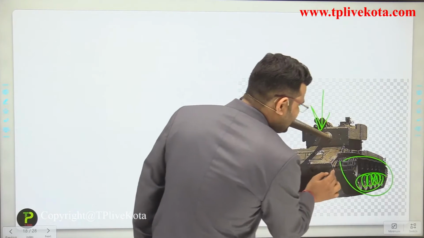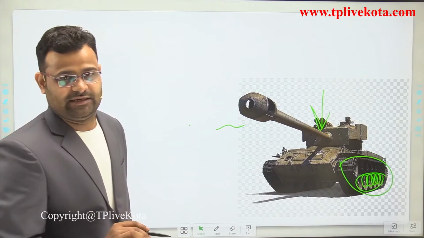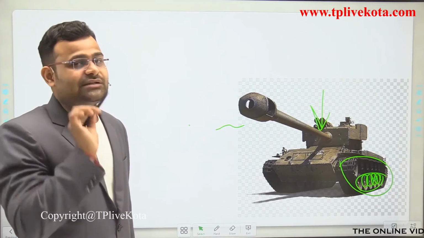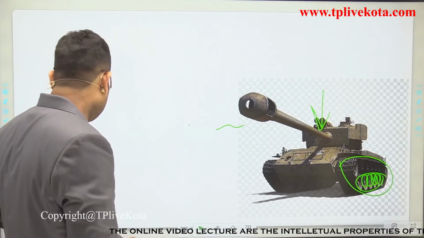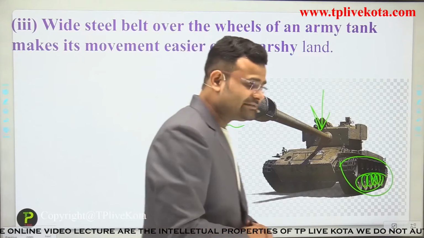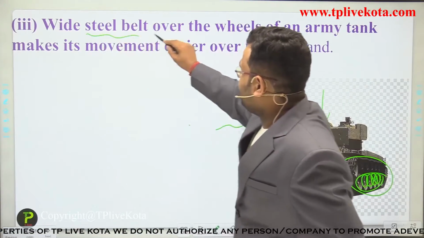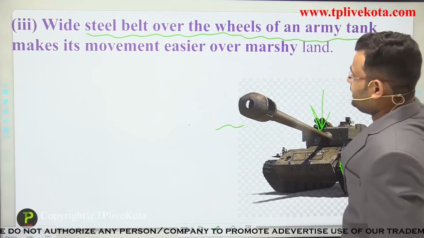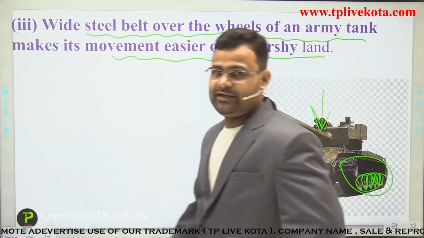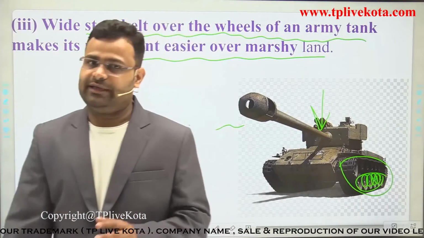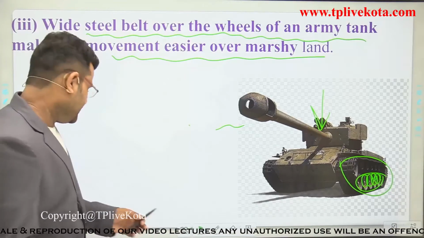This belt increases the surface area. So if we increase the surface area, what happens? Pressure will go down. Now read this line carefully. A wide steel belt over the wheels of an army tank makes movement easier over marshy land. It can easily move on any area. Okay students, that is a more effective example.